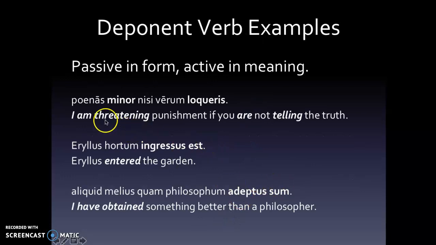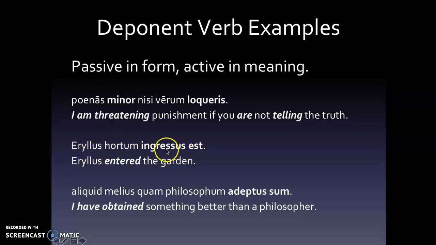Here are a couple of examples. I am threatening punishment unless you are telling the truth. You could also do it as, I am threatening punishment if you are not telling the truth. The nisi here can be done a couple different ways.